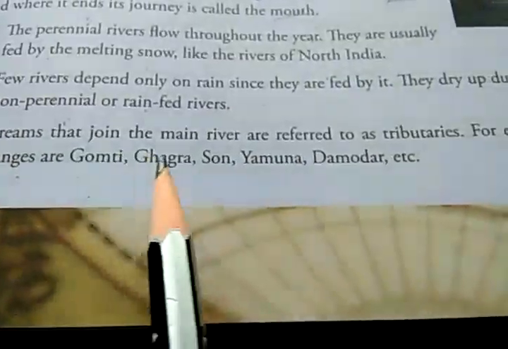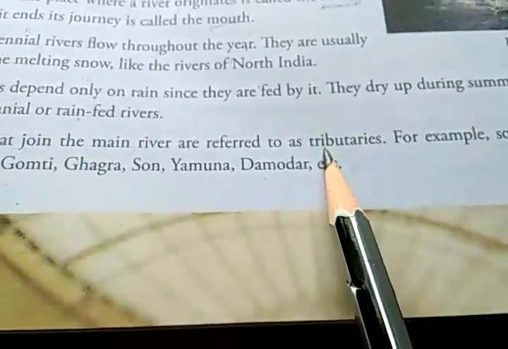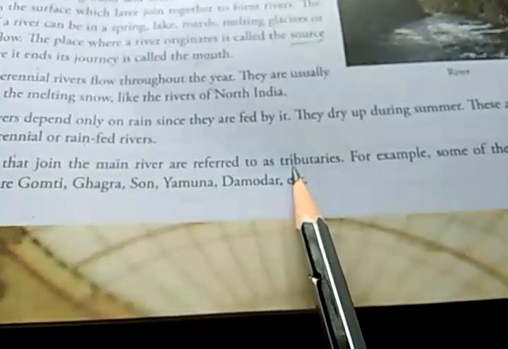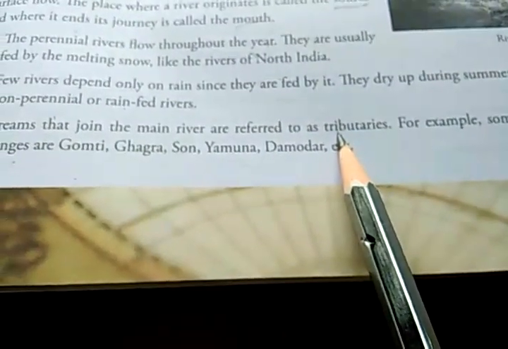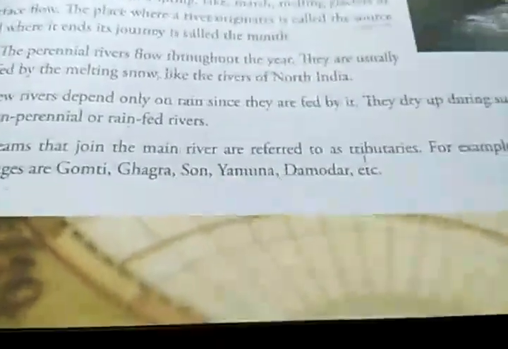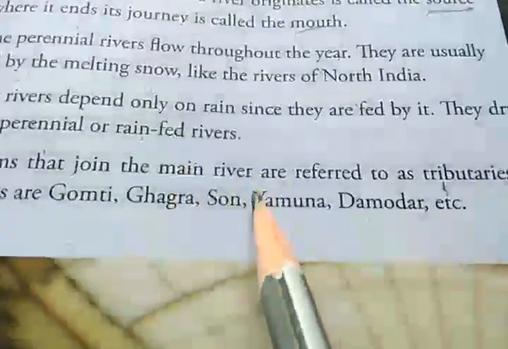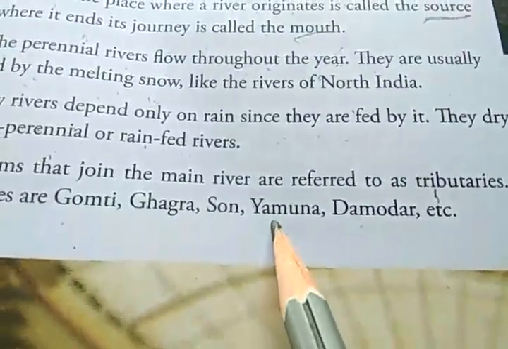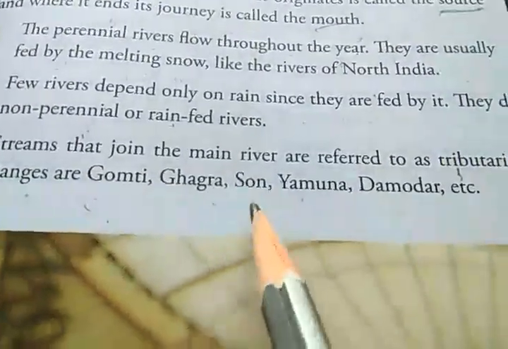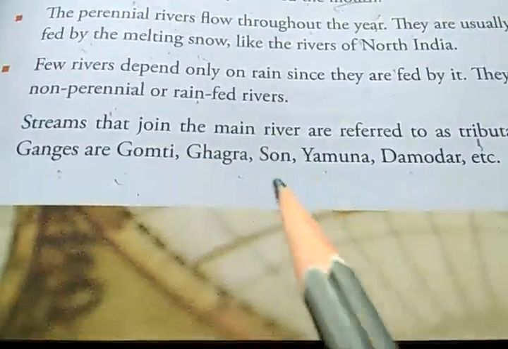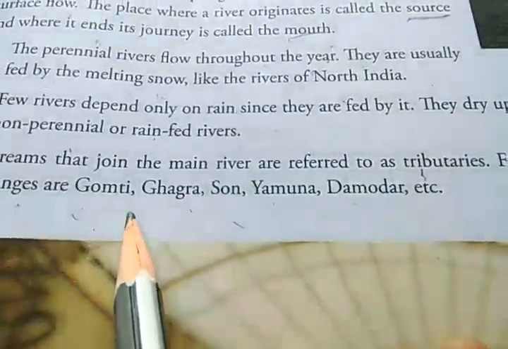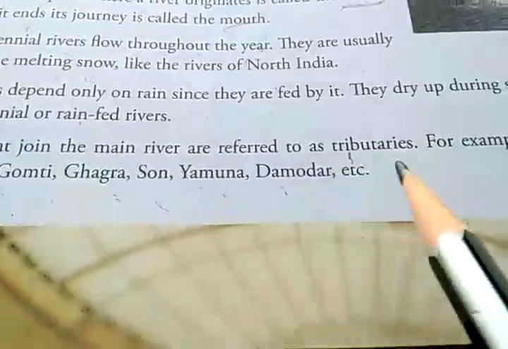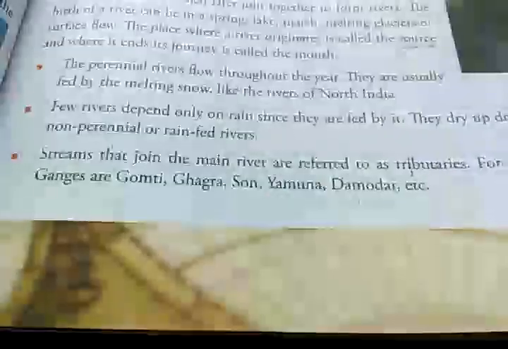Then streams that join the main river are referred to as tributaries. I have explained tributaries and distributaries in chapter 1. I hope you remember. So tributaries are small rivers that join the main river. For example, Yamuna is a tributary of Ganga. Some of the tributaries of Ganga are Gomti, Ghagra, Son, Yamuna, Damodar, etc. So all these are tributaries of river Ganga.